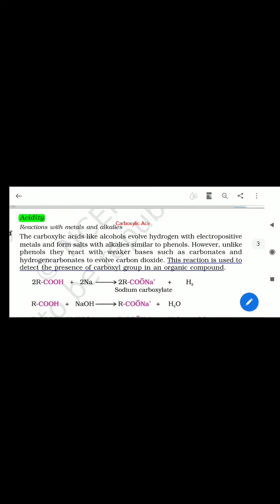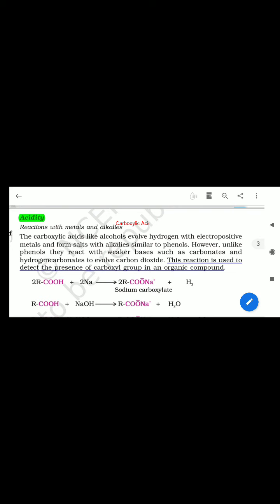Now the heading is the acidity of carboxylic acids. Carboxylic acids, like alcohols, evolve hydrogen with electropositive metals and form salts with alkalis, similar to phenol. However, unlike phenol, they react with weaker bases such as carbonate and hydrogen carbonate to evolve carbon dioxide gas. Phenol does not show this reaction because it is not so acidic. This reaction is used to detect the presence of a carboxyl group in an organic compound.